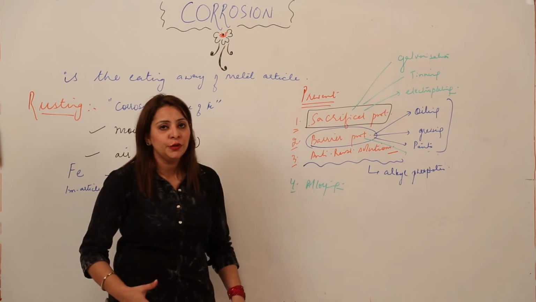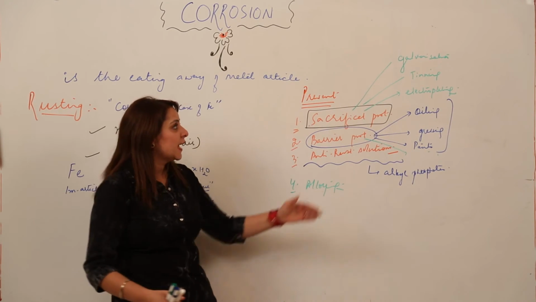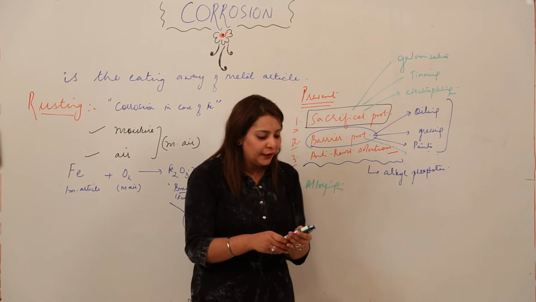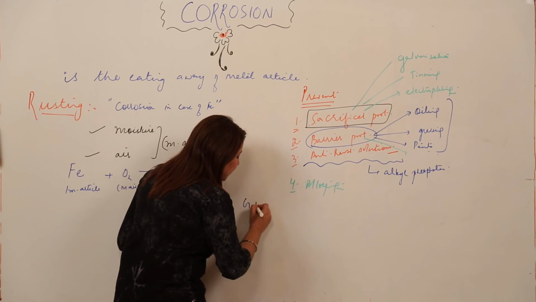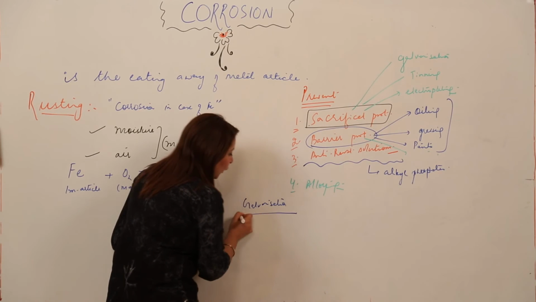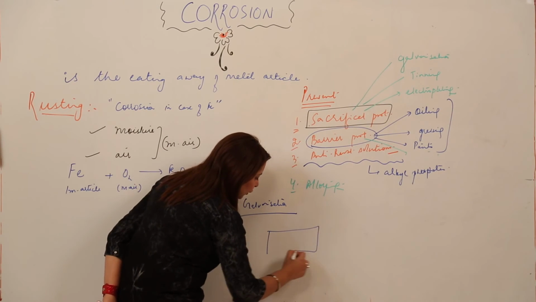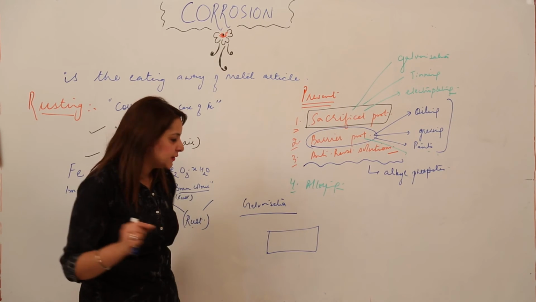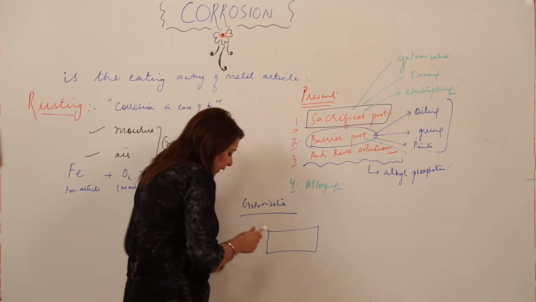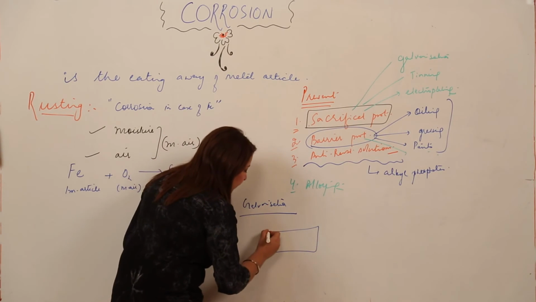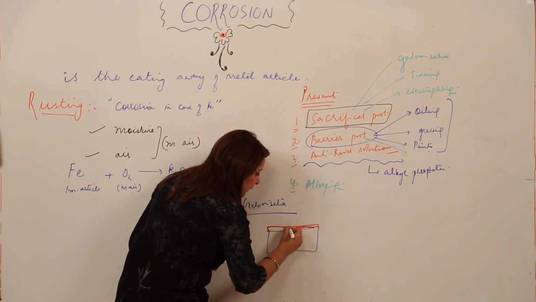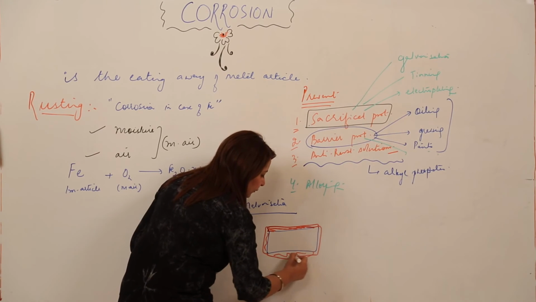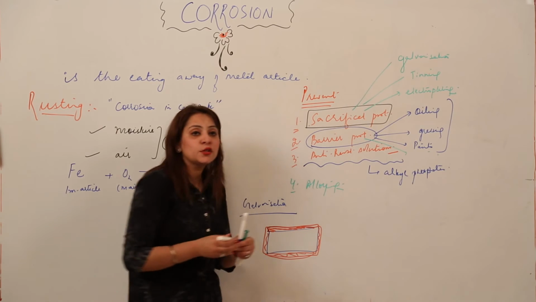Now coming to the sacrificial protection, as I told you, there are different methods: one is galvanization, another is tinning and another is electroplating. So we will be discussing them one by one. Galvanization is a very important method. What is it? Suppose I have an iron article. Galvanization means depositing a thin layer of zinc on the iron article. So on the surface of it, we are depositing a thin layer of zinc like this. This red indicates the zinc layer.